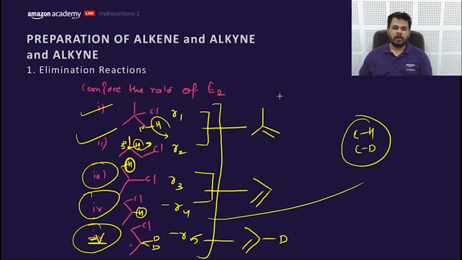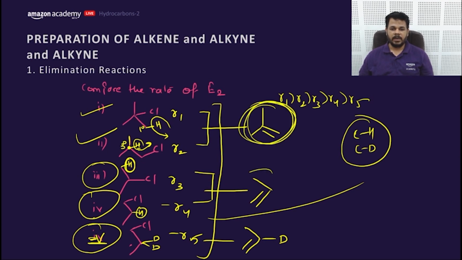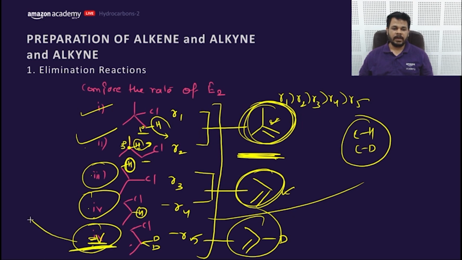So what would be the order? This would be the order R1, R2, R3, R4, R5. As the Zaitsev product of this is stable compared to this and this, so alkene stability, then we'll look for the H removal. So this alkene is comparatively more stable than this. So R1, R2 comes first, then R3, R4, and lastly, due to kinetic isotope effect, this would be the last. Getting my point? So removal of H from terminal carbon would be relatively easier than the 1 degree carbon, and that would be easier compared to the second one.